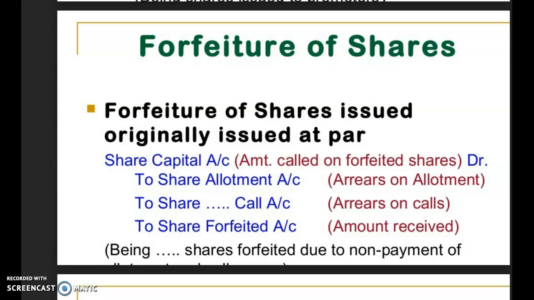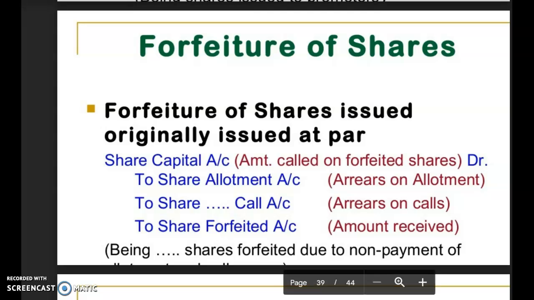To share allotment account, amount not received on allotment. To share call account, blank is given. First call, second call, third call, final call, whichever call is not given, then one by one. Suppose a shareholder had not given first and second, both calls. We will write here: to share first call account, amount not received. Likewise, to share second call, amount not received.